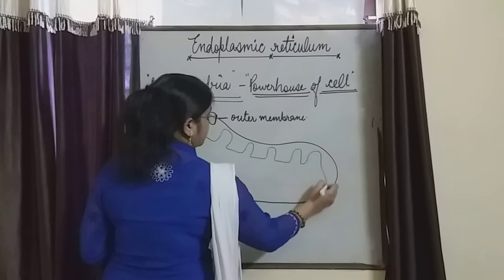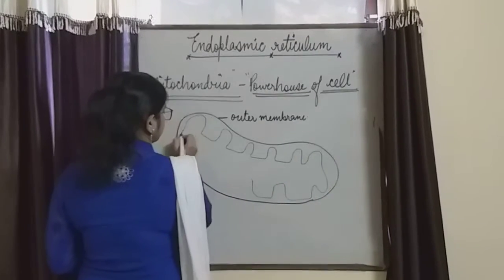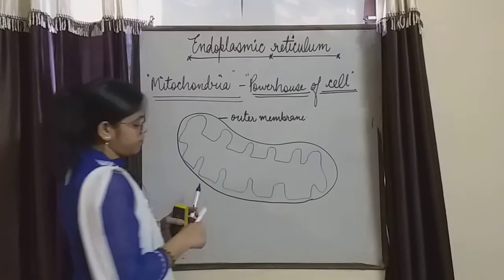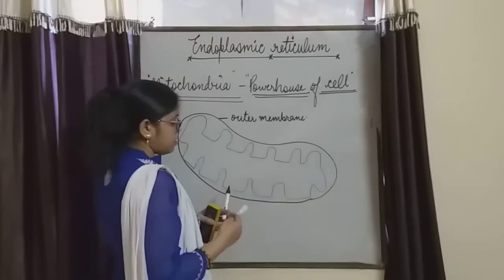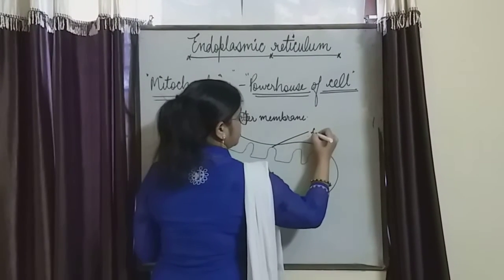I am drawing here, you can see clearly. This is the inner membrane folding inwards to form the cristae. क्या बनाएगा? Cristae.